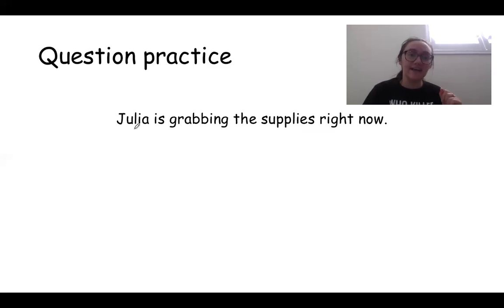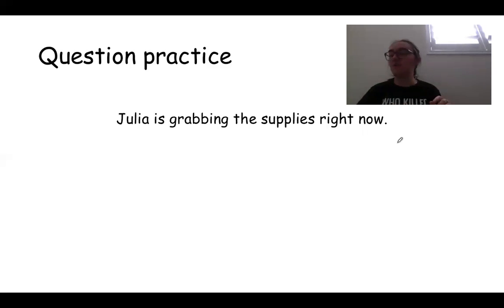Now this sentence, Julia is grabbing the supplies right now. I don't know if you guys have heard the verb grabbing before, but grab is like if something is sitting there and you take it, that's grab, right? It's the action of grabbing.